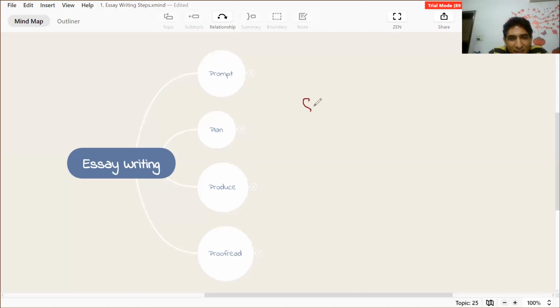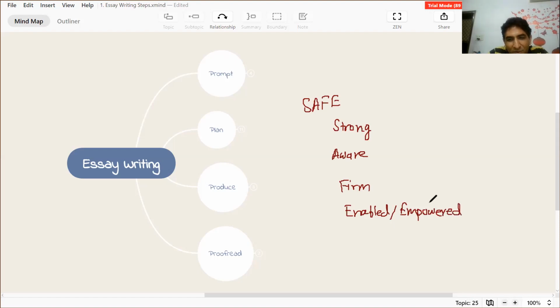So SAFE is strong, aware, firm, and enabled and empowered. This is the purpose with which we are doing all these courses. We want you to be strong mentally, emotionally, physically. We want you to be aware so that you take the right decisions and you make use of all your knowledge in a very clear way.